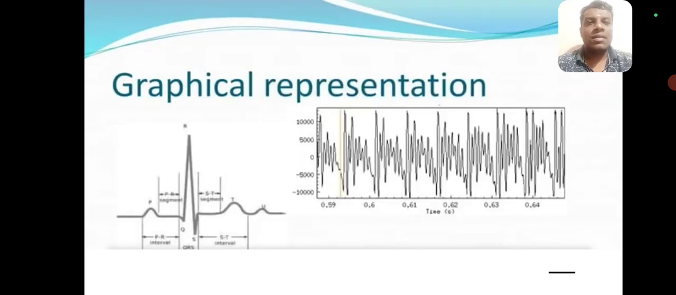Graphical representation. So you can see the heart rate of any human being, any human thing also. So it varies like that. Graphical representation.